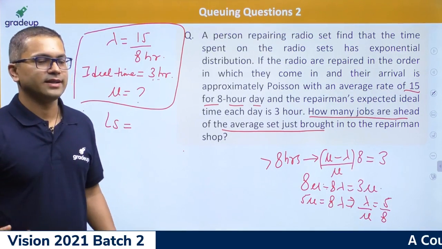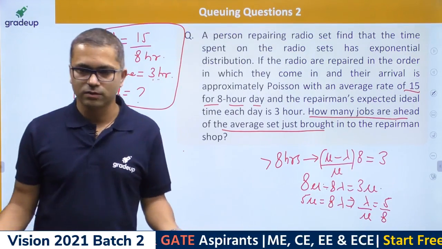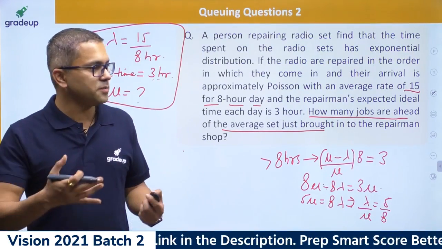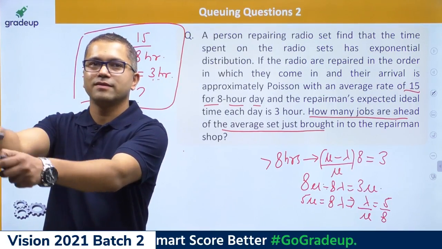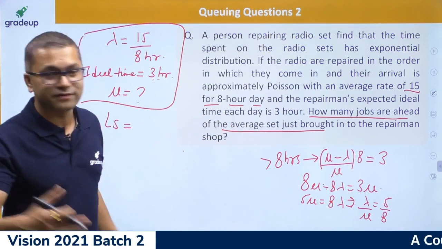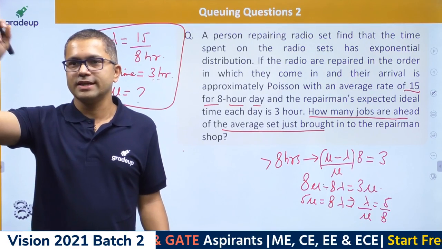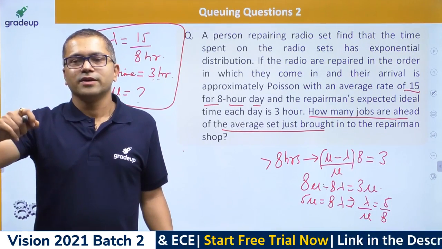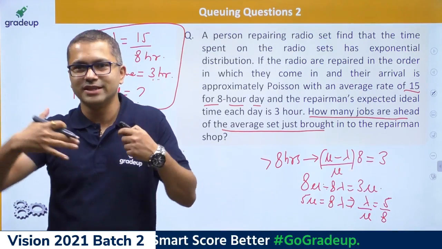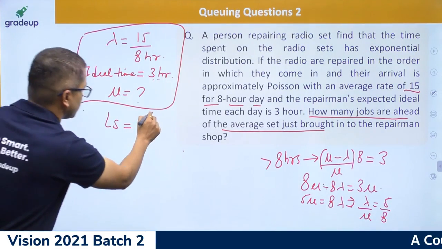It is asking for that. For example, let's say you are going to buy a railway ticket. Then it's asking how many people are already there at the railway counter. That's why it is LS. How many jobs are ahead of the average set? Let's say there are 100 people at the railway counter and I go there. I say that 100 people are ahead of me, right? 100 people are already in the system, so LS needs to be found out here.